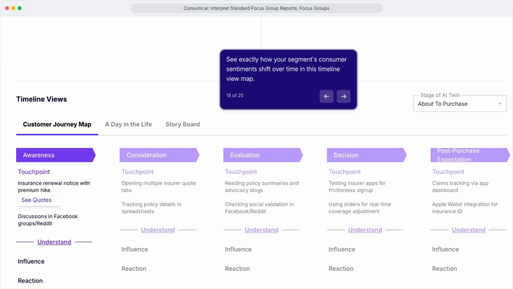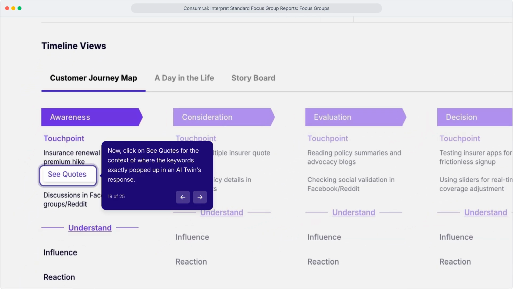The timeline view shows how sentiment shifts across life stages, from awareness through consideration to purchase and loyalty, revealing emotional peaks and valleys that impact conversion. Click See Quotes to connect abstract themes back to real voices, where keywords appeared, the exact context that generated them.